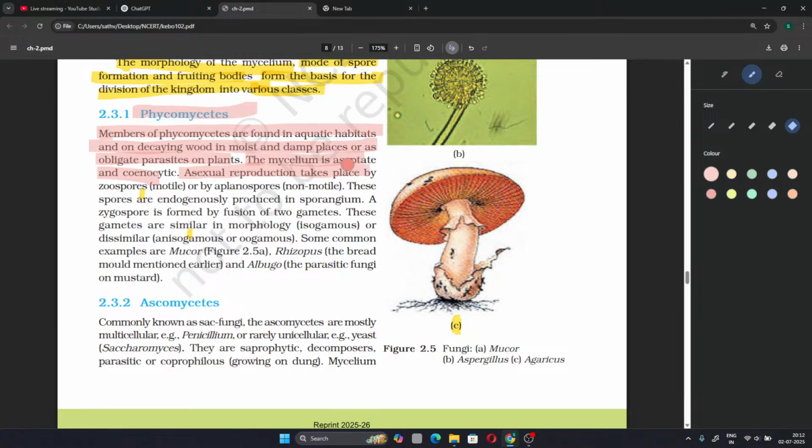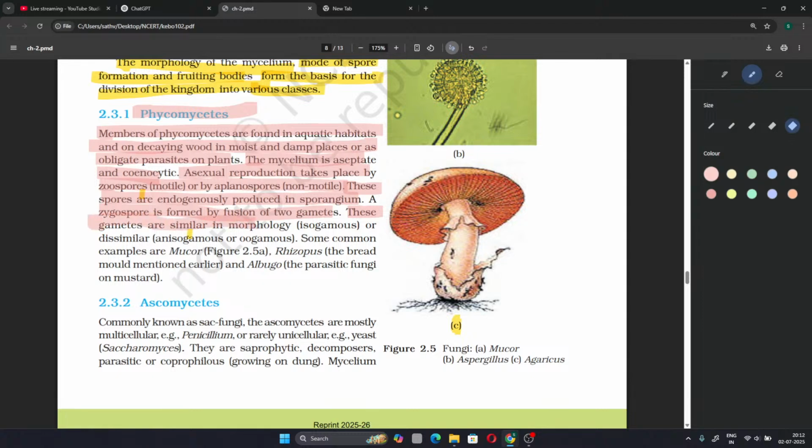Asexual reproduction takes place by zoospores or aplanospores. You can call them zoospores if they are motile, and aplanospores if they are non-motile. These spores are endogenously produced in the sporangium. A zygospore is formed by fusion of two gametes, which is identified by its name itself, zygote formed by fusion of two gametes.